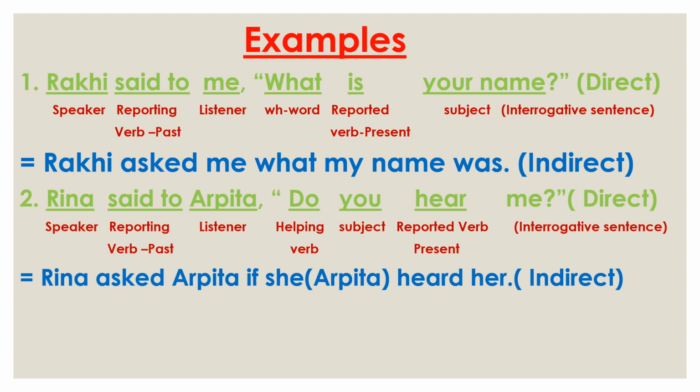Okay, here in brackets Arpita should be used because in both cases we find the name of a girl. So to clarify who is she, we need to use in brackets Arpita. Okay, in this way we can change the narration in case of an interrogative sentence.